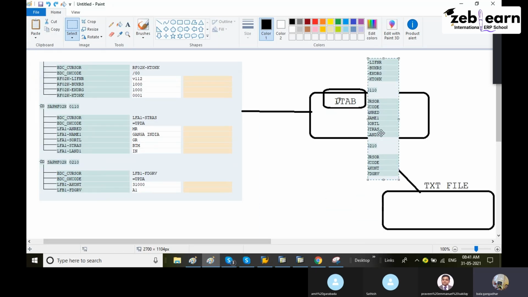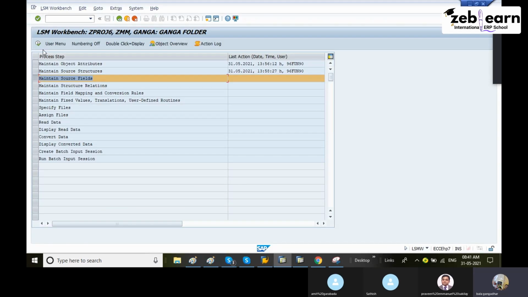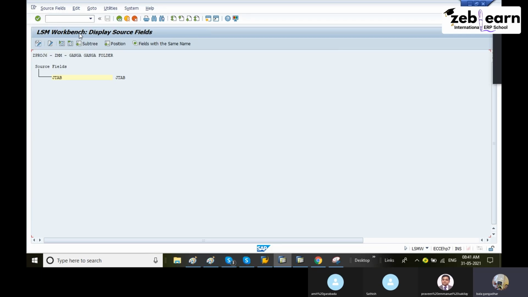This we have to maintain in this JTab also. Which fields do you have to maintain? For JTab, one field iTab, whatever technical names are there, all fields we have to maintain here. KTO, KK, NRD, name 1, STAS, land 1, then AKONT, then FDGRV, all fields. All of this we have to maintain under JTab. To maintain that, source field, execute, display. This is also display. Okay, click change button.